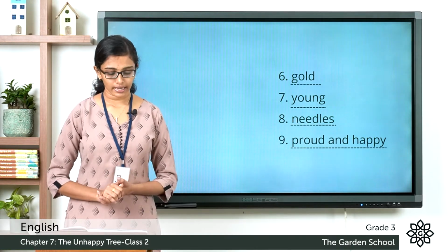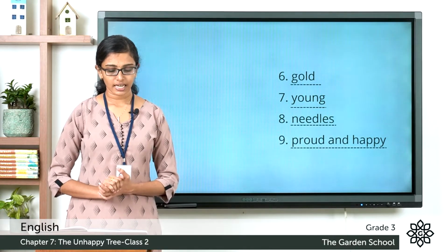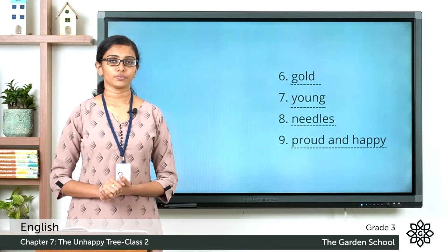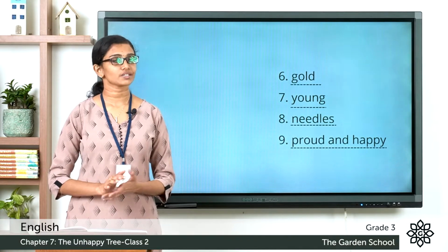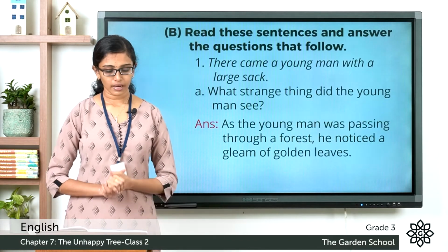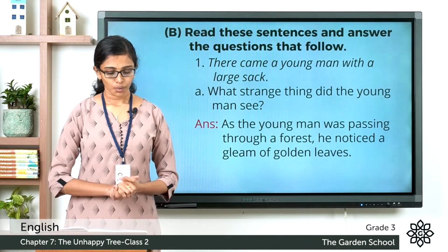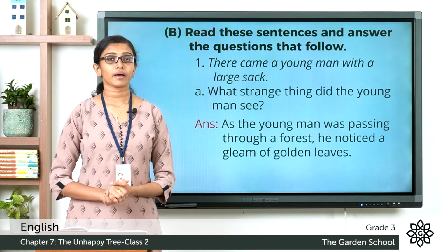So that was section A. Now let's move on to section B. Read these sentences and answer the questions that follow. You can note down the questions and answers in your notebook. The first question. There came a young man with a large sack. Part A. What strange thing did the young man see?